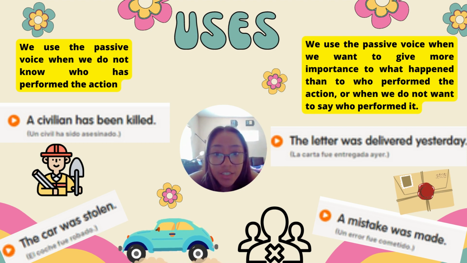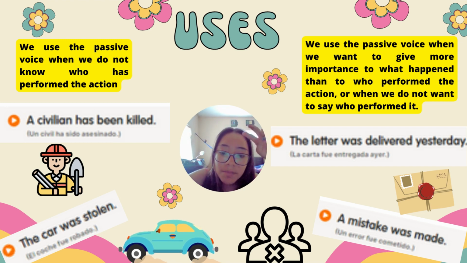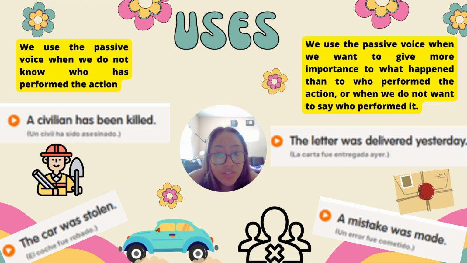And finally, uses. 1. We use the passive voice when we do not know who has performed the action. Example: a civilian has been killed. Un civil ha sido asesinado. Example 2. The car was stolen. El coche fue robado.